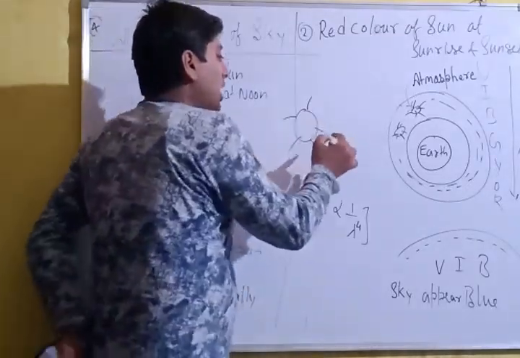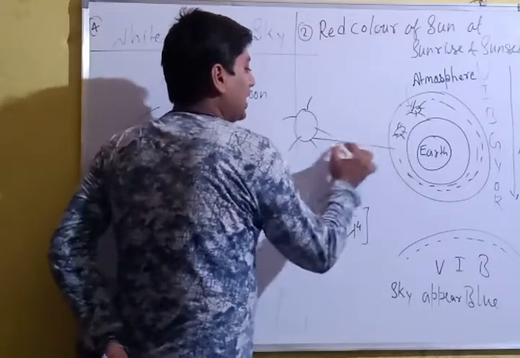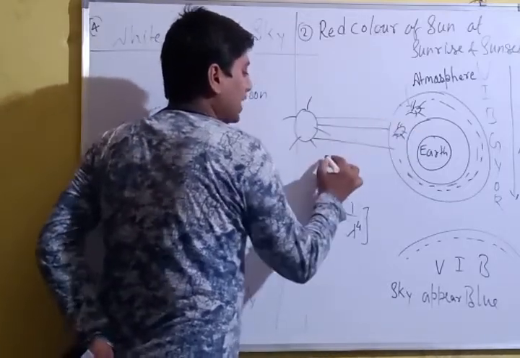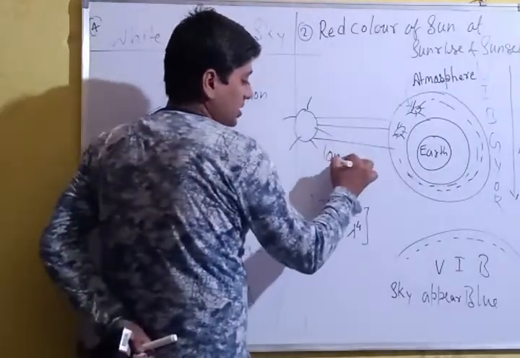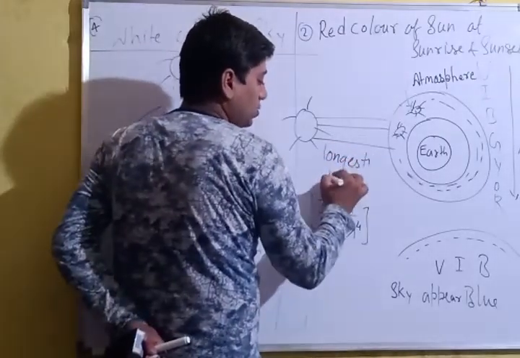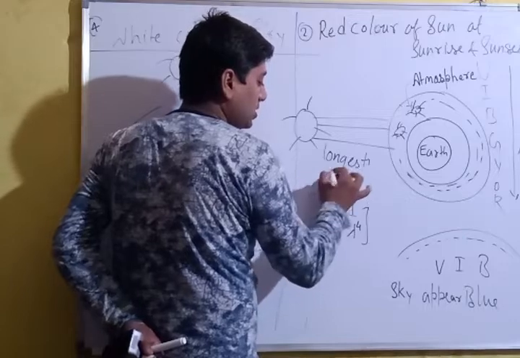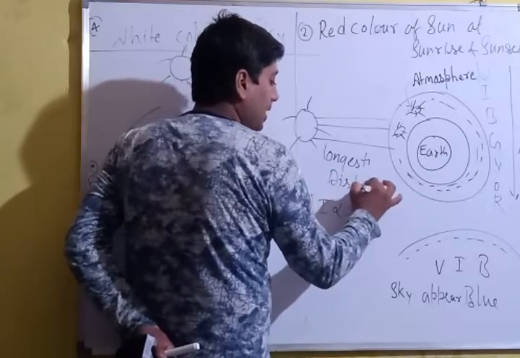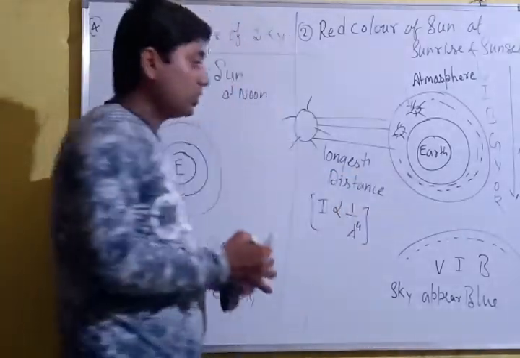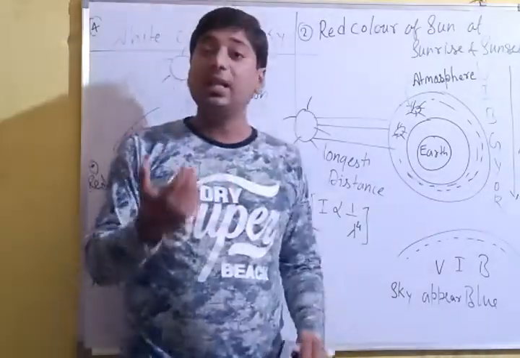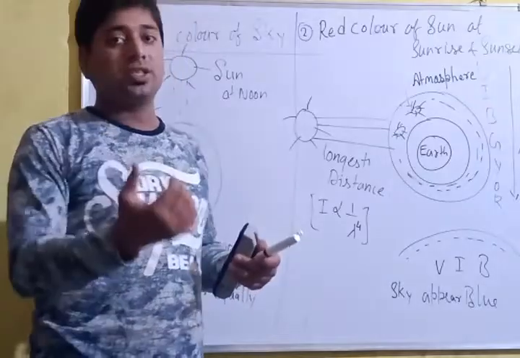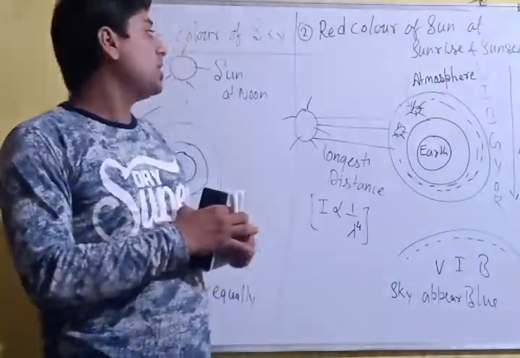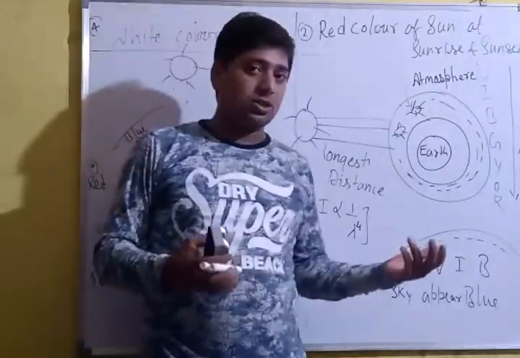Due to this, the rays of light coming from the sun have to travel the longest distance. So many of the light rays whose wavelength is less will be scattered before reaching us, and due to scattering they will be lost.